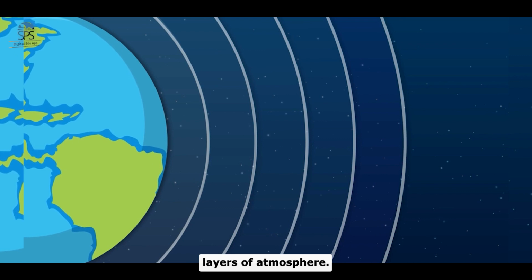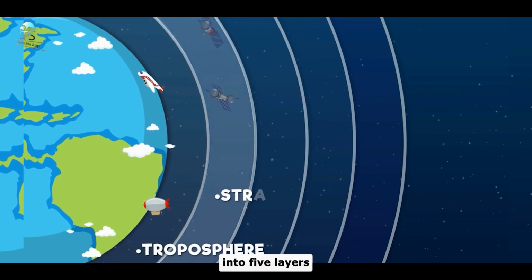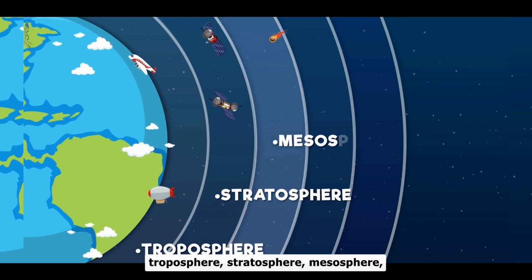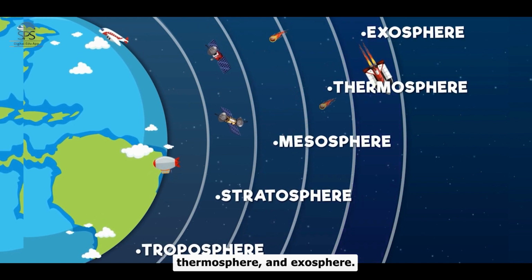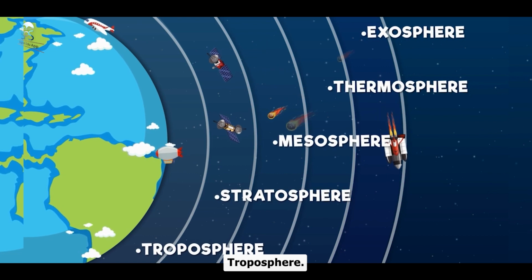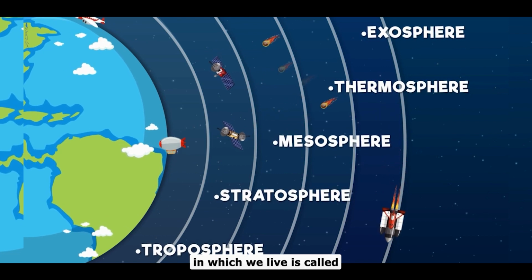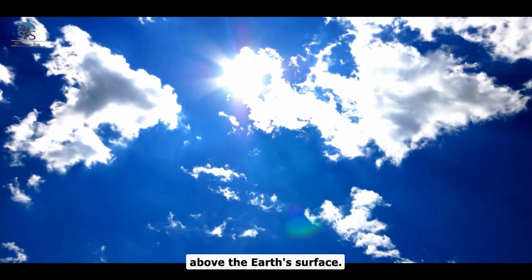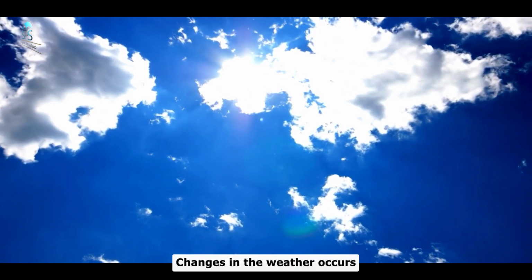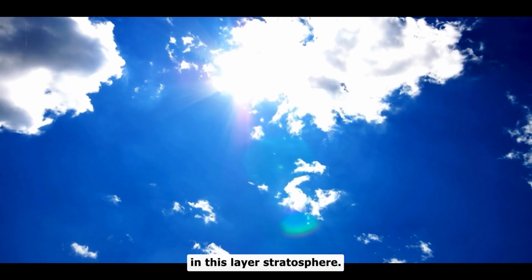Layers of atmosphere. The atmosphere is divided into 5 layers: troposphere, stratosphere, mesosphere, thermosphere, and exosphere. Troposphere. The layer of the atmosphere in which we live is called the troposphere. This is the first layer above the Earth's surface. Changes in the weather occur in this layer.